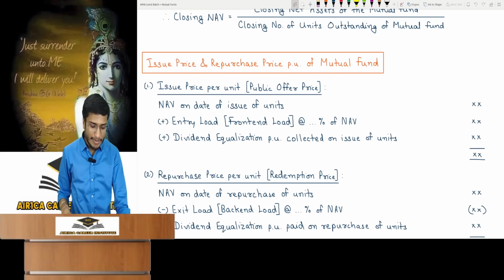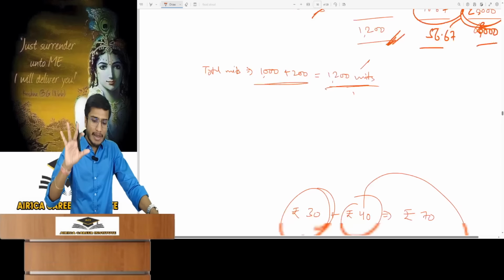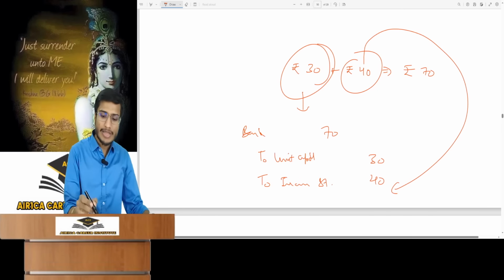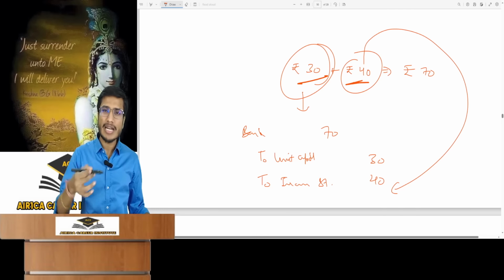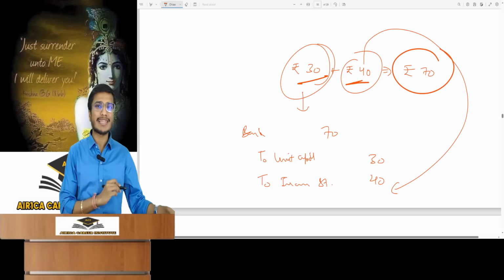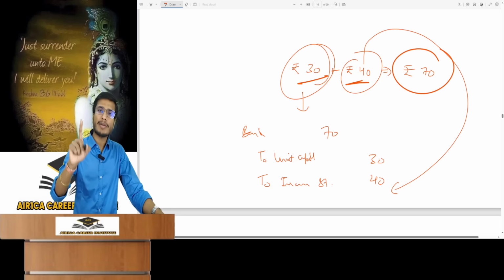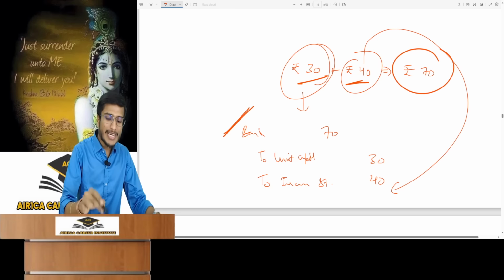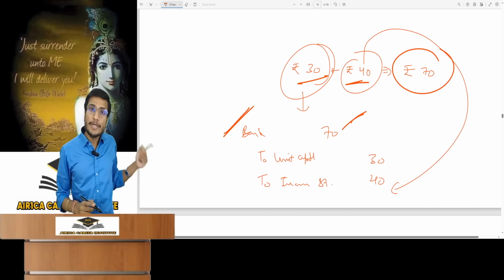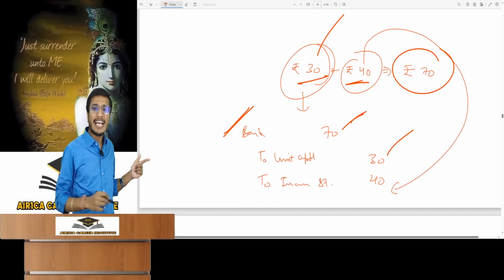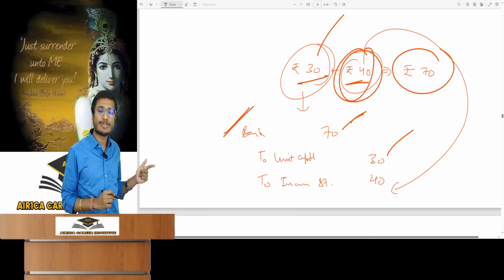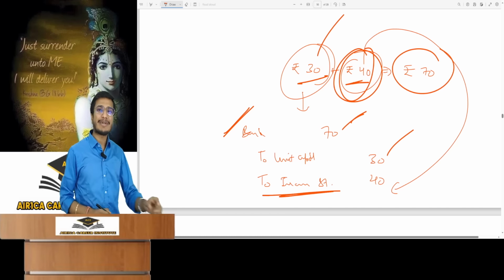I will tell you one more thing. When we talk about its accounting, although we will not learn that, suppose the NAV is 30 rupees. 40 rupees dividend equalization was collected on issue with no entry load. Issue price is 70 rupees. Let's say we issue 1 unit. The mutual fund receives 70 rupees. The mutual fund allocates 30 rupees per unit for capital NAV amount. The dividend equalization amount that was collected then simply goes directly to the income statement.